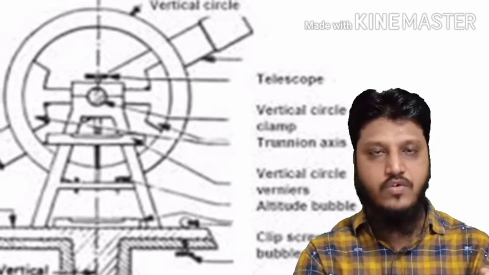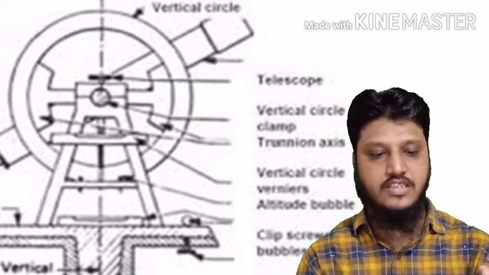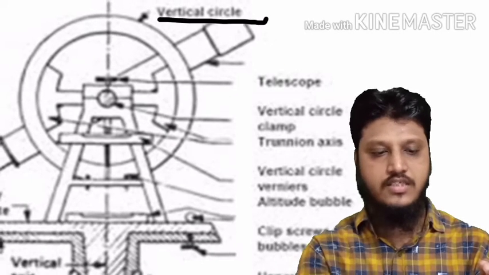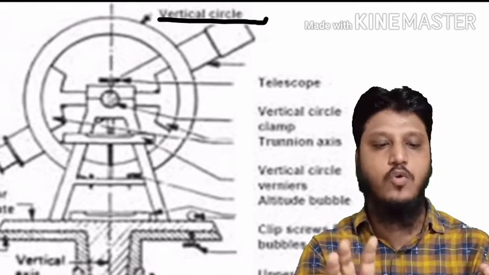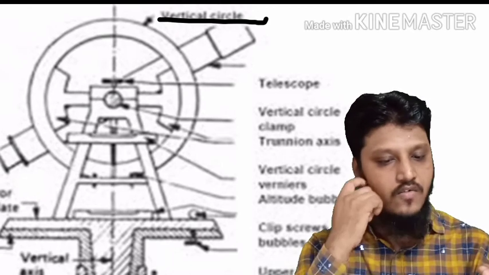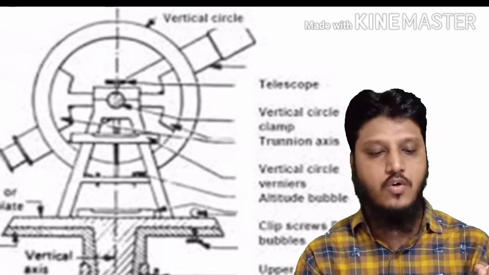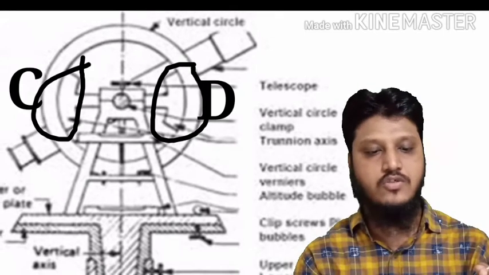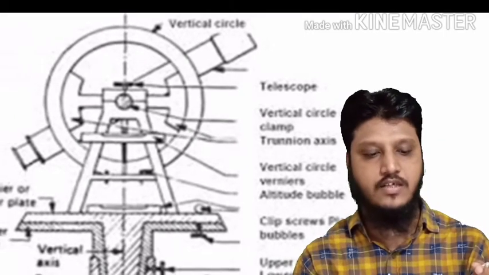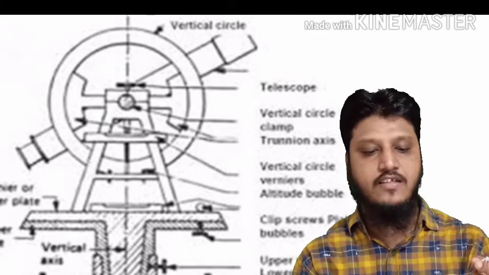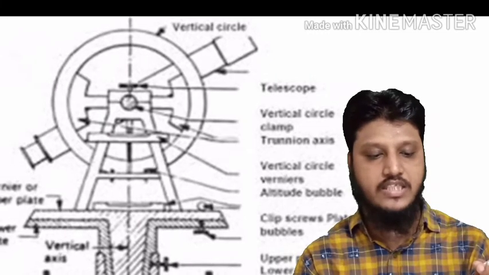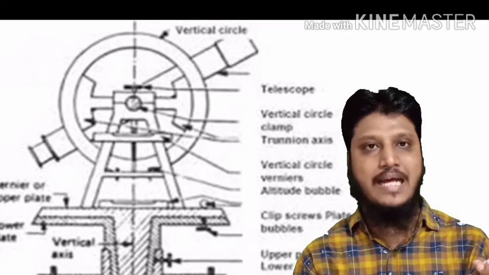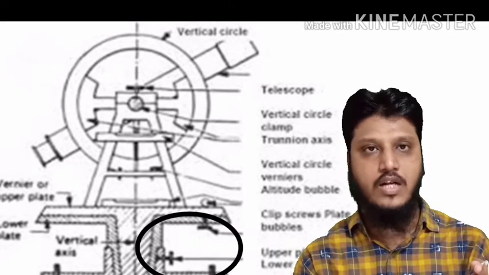Now, one more view of this instrument, where the vertical circle is clearer. In this instrument the vertical circle is open, and the verniers are also open. We can also see the verniers of the vertical circle, which is why I have kept this image. Further, two more things shown in this diagram are the clamps, upper clamp and lower clamp.